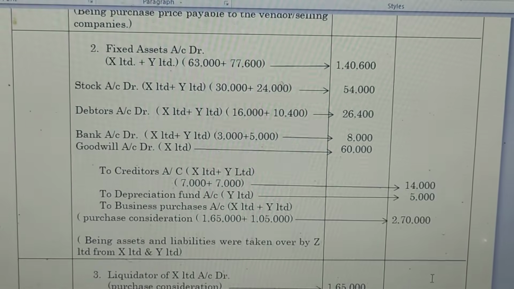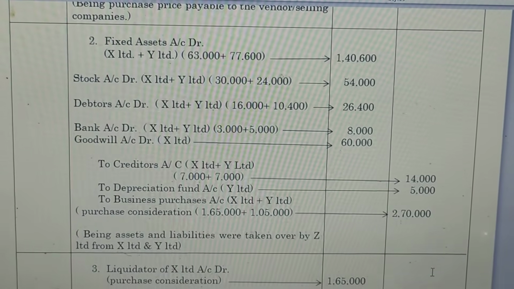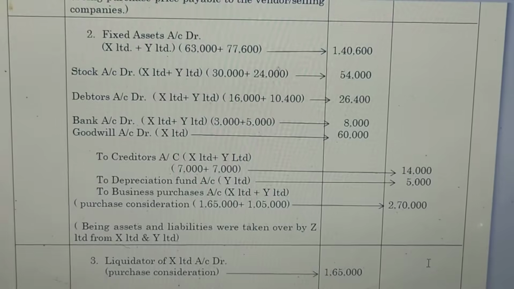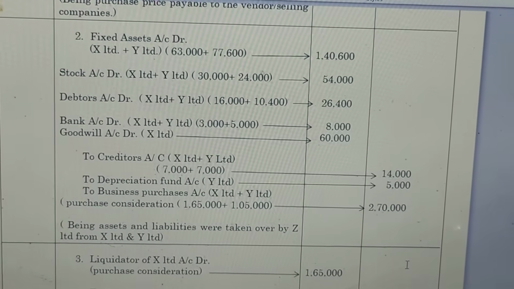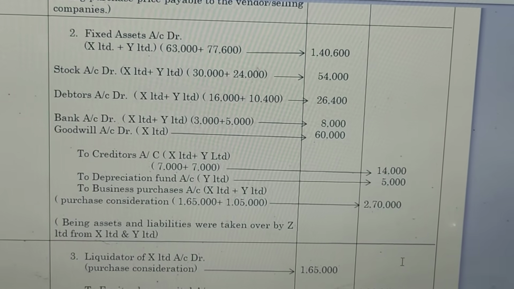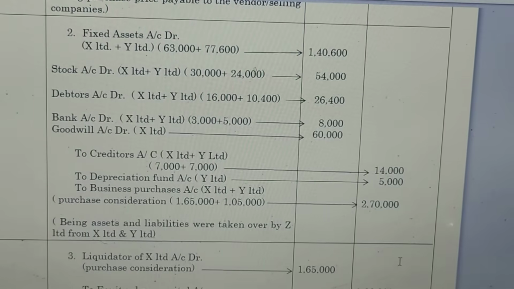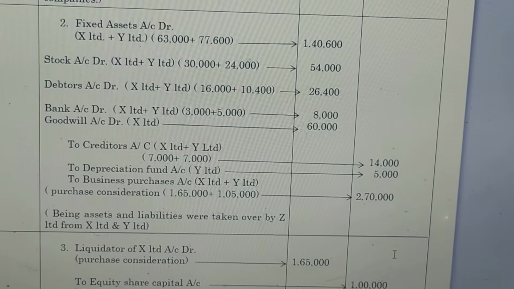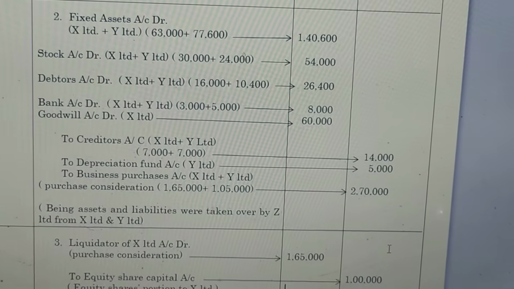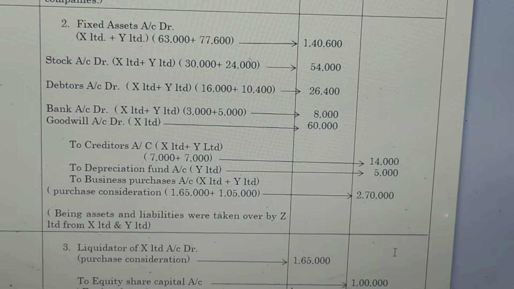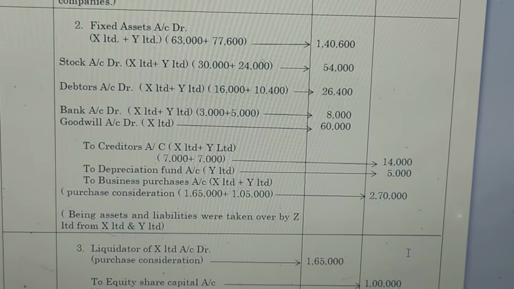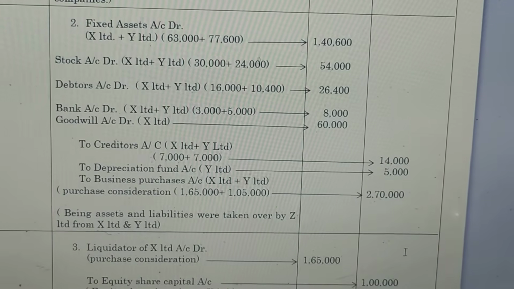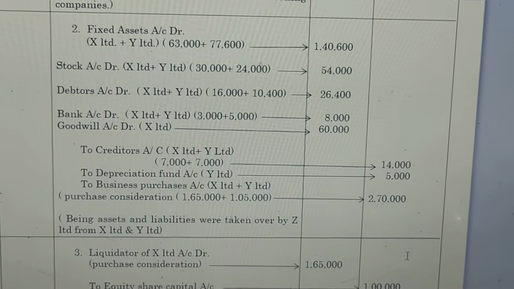And the second journal entry is fixed assets account debit. 63,000 to X Limited, 77,600 to Y Limited. The total fixed assets are 1,40,600, which we have to mention in the debit side. And stock account debit 30,000 to X Limited plus 24,000 to Y Limited. So the total stock value is 54,000, which we have to mention in the debit side. And the debtors account debit 16,000 to X Limited and 10,400 to Y Limited. The total debtors are 26,400, which we have to mention in the debit side.